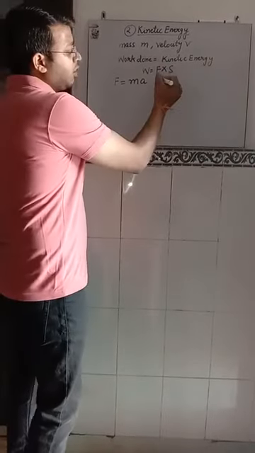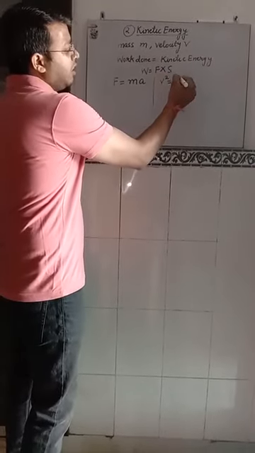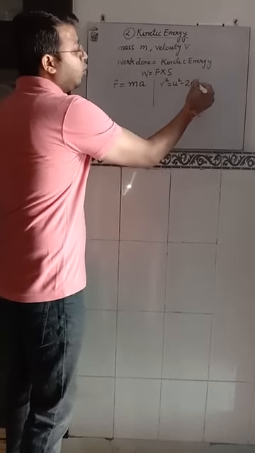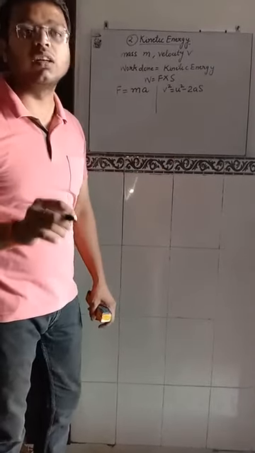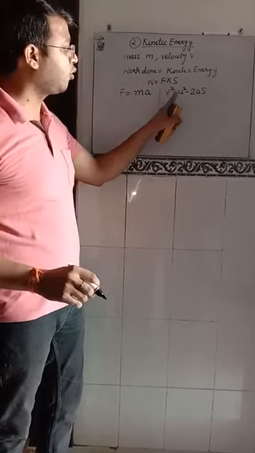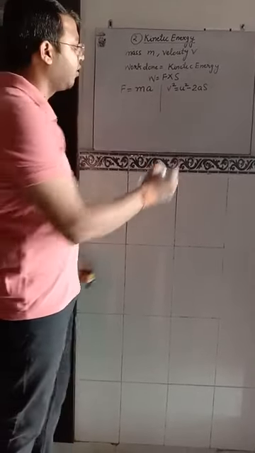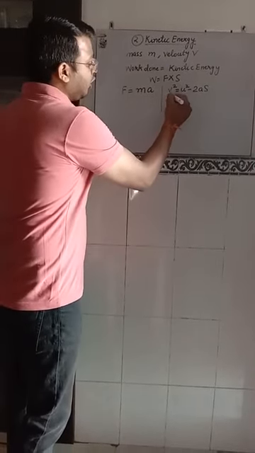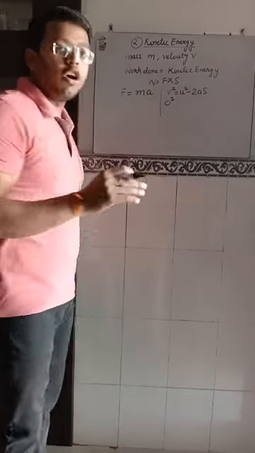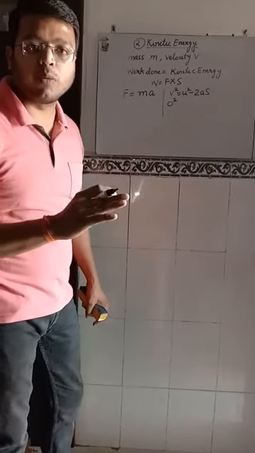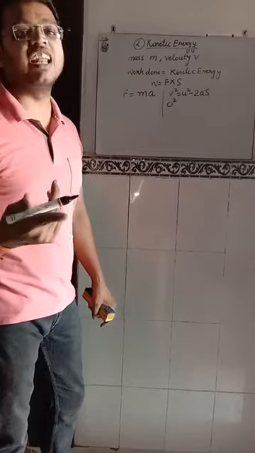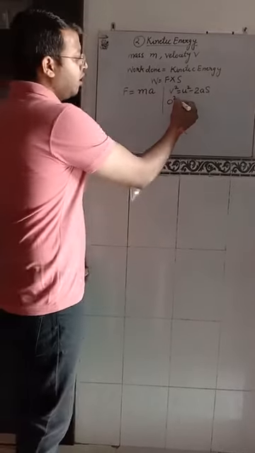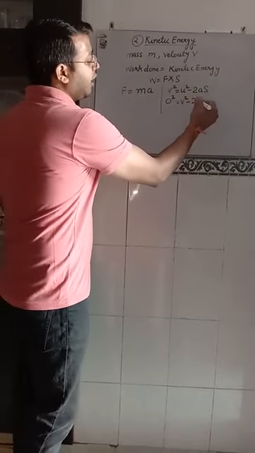Okay, so from the third equation of motion, V square is equal to U square minus 2AS. Because here retardation occurs, that is why we can write V square is equal to U square minus 2AS. Final velocity is 0, because our target is to stop the object. Stop the object means final velocity will become 0.